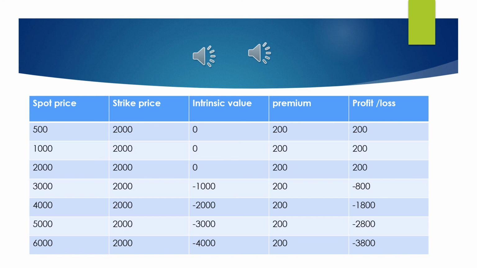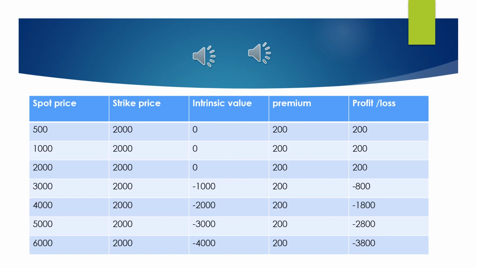The third condition, where the spot price is 2000 and strike price is 2000, it is at the money situation, and still Mr. C will not execute the contract, let it expire, and he will pay 200 rupees to the writer of the option. So profit for the writer of the option is 200 rupees.